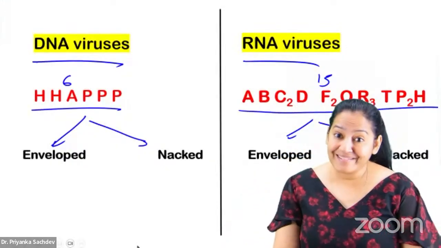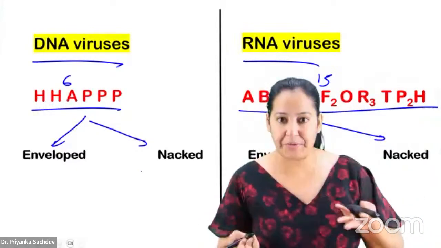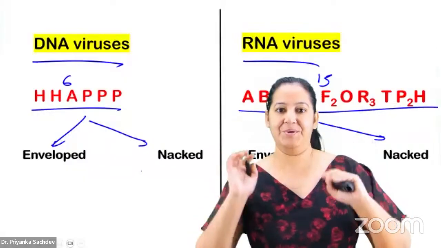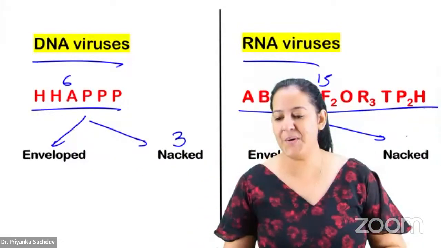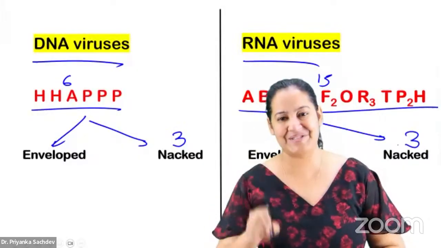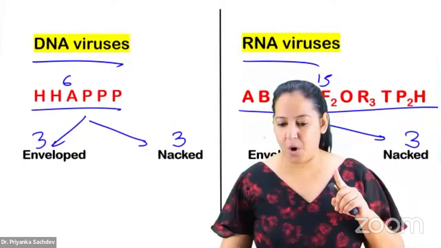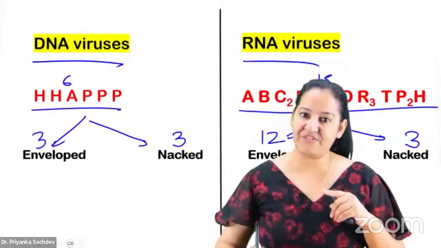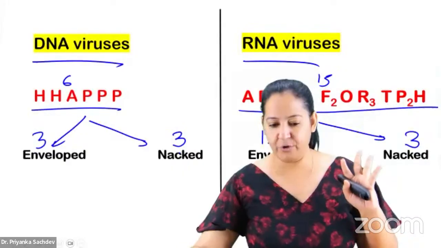So how to learn? You get questions on that. Which of them are naked? Naked means non-enveloped, obviously. So there is a rule. What is the rule? The rule is that naked is always 3, here also and here also. So 3 here, obviously 3 in the enveloped group here because total is 6. And 3 here, so obviously 12 here because total is 15. Say yes. Got it.